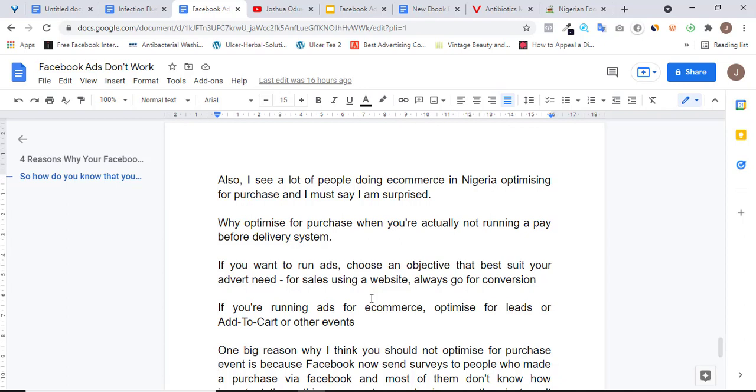My point is, if you are running an e-commerce business and you are using the pay on delivery system, you are not making a sale directly on Facebook, right? What you're doing is getting people to make orders for your products. So you're just getting people to pick interest in your product, then you call them, confirm the order, and deliver it to them. And at the point of delivery is where you're actually making a sale or a purchase, as the case may be.